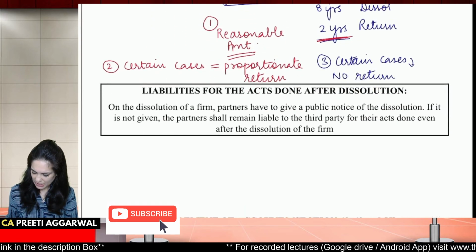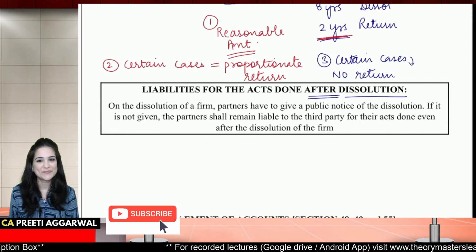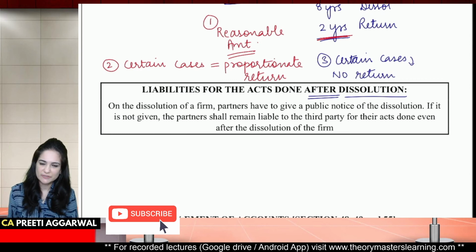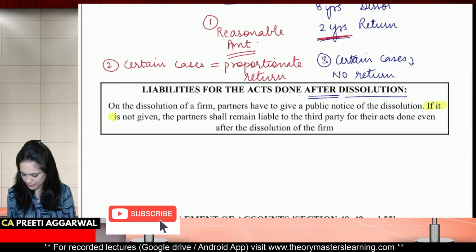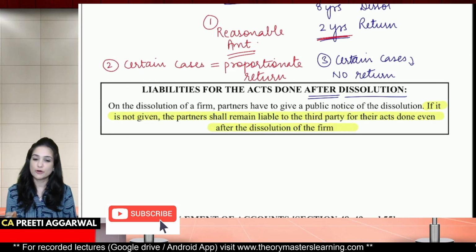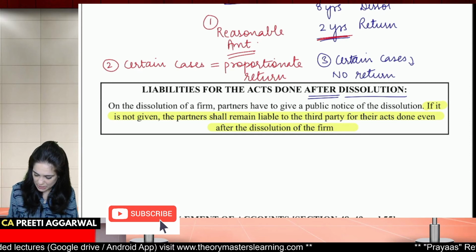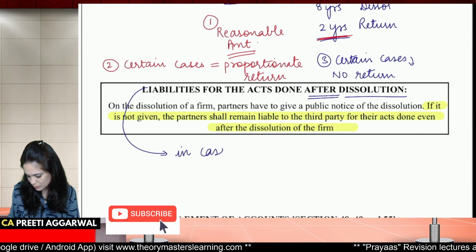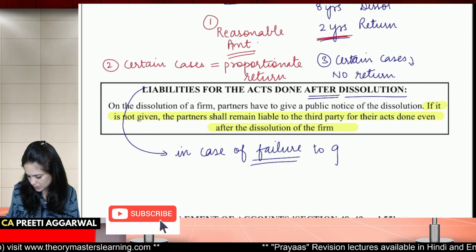Then we have liabilities for the acts done after dissolution. See, now the firm is dissolved, you need to give a public notice of dissolution. If it is not given, then the firm will be liable to the third parties for the acts done even after dissolution. So, liabilities for acts done after dissolution in case of, you can write down, failure to give public notice.